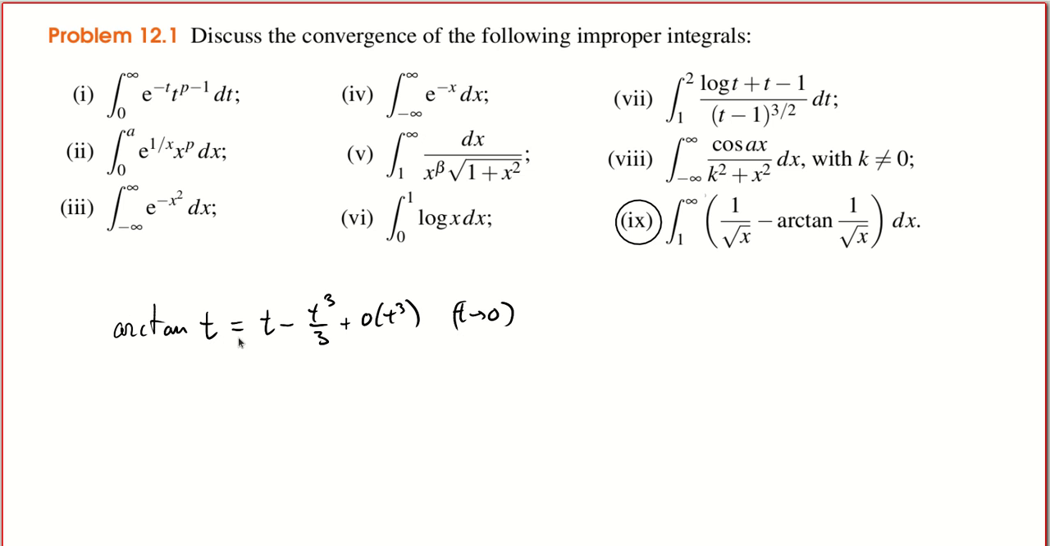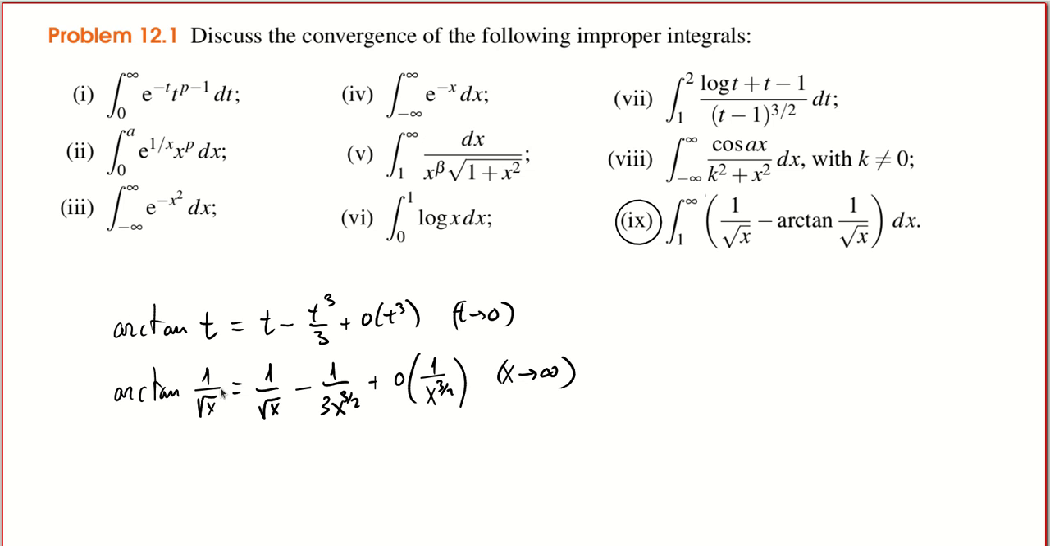So if we substitute t by 1 over square root x, what we have is that the arctangent of 1 over square root x is equal to 1 over square root x minus 1 over 3 x to 3 half plus o of 1 over x to 3 half when x goes to infinity, because when x goes to infinity, the argument of the arctangent goes to 0, which is when this expansion is valid. All right? Okay, so we have this expansion for the arctangent of 1 over square root x.